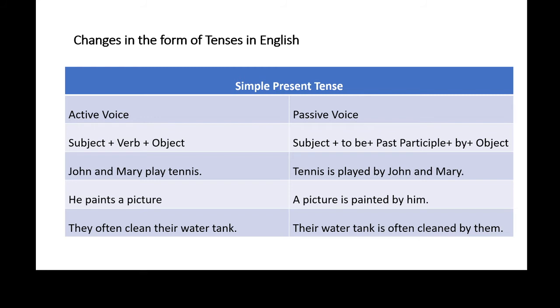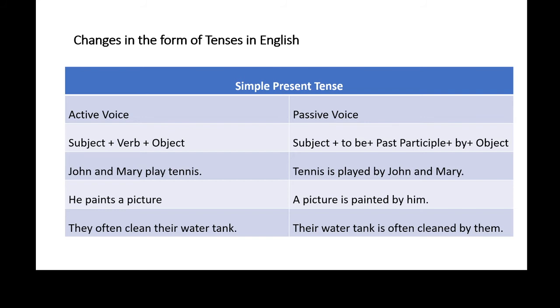And we know that when we transform active voice into passive, the subject in active voice will take the place of the object in the passive and the object will take the place of the subject in active voice. So this is the first thing we have to do: identify subject, verb and object.